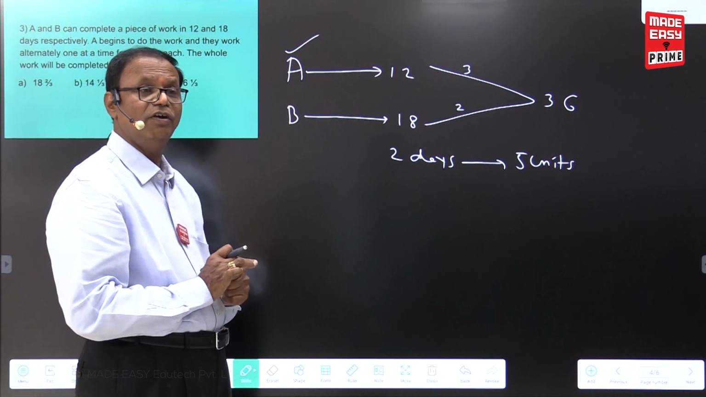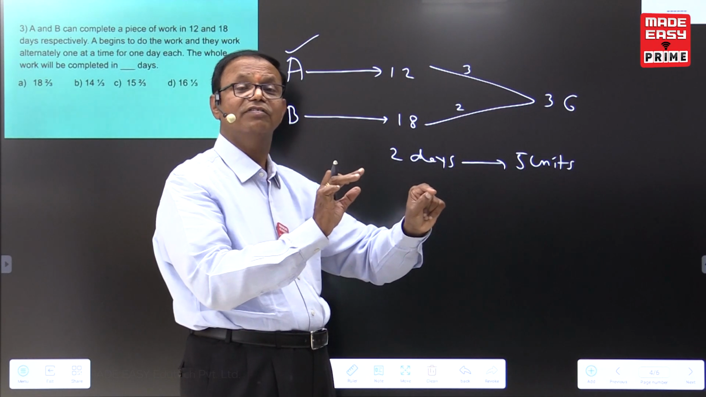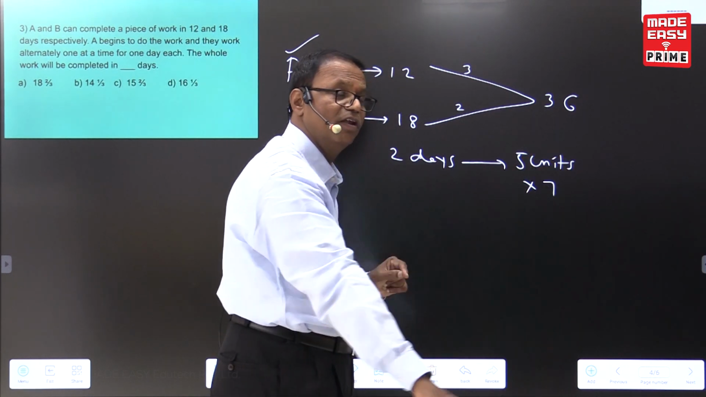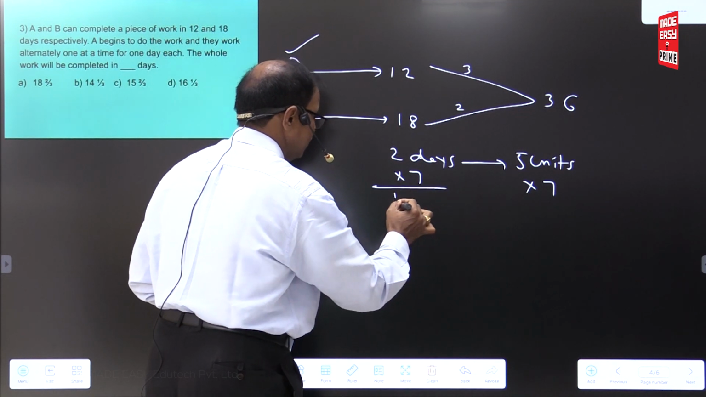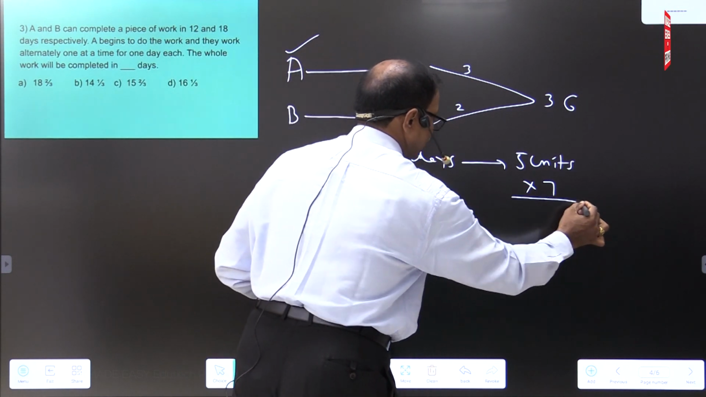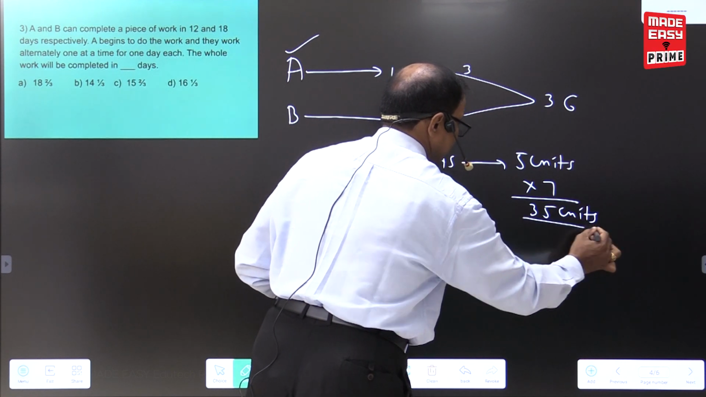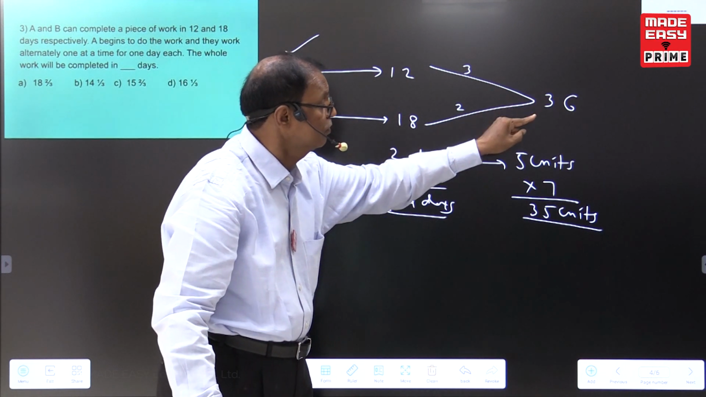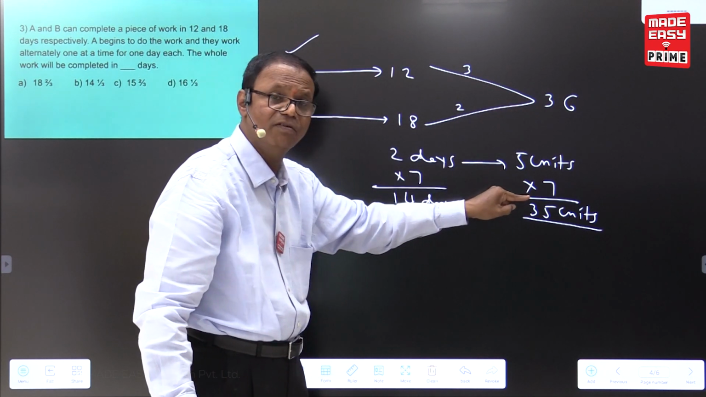2 days, 5 units. You concentrate on 36. How to get 36? Multiplying by 7 is very near to 36. If you are multiplying A's 7, you are also multiplying B's 7. 14 days completed. Your 35 units completed. That's all. What is the reason for multiplying 7? It is very near to 36. Suppose there is a 40, multiplying 8.